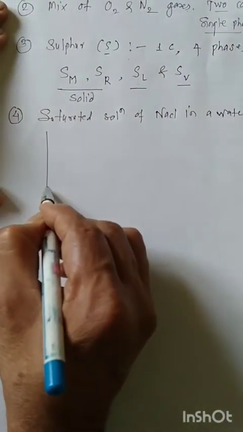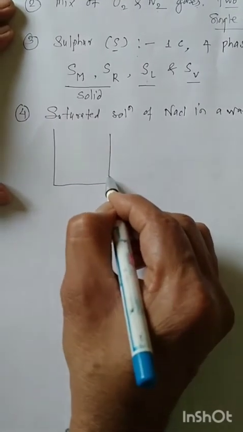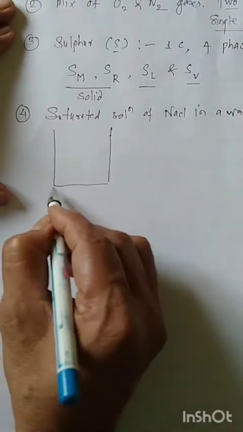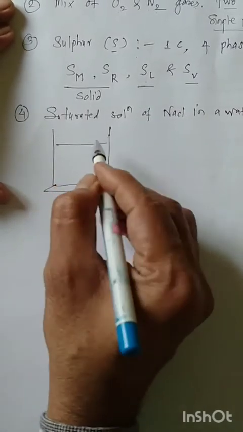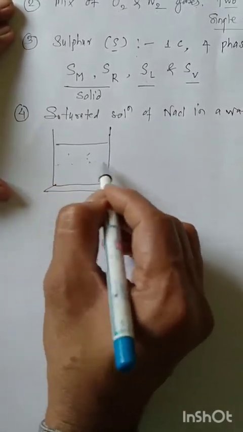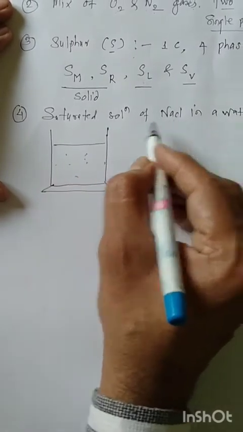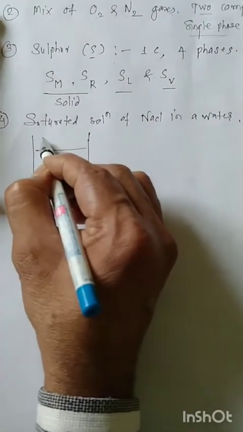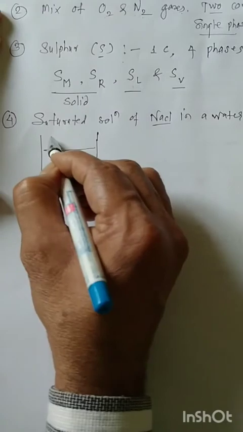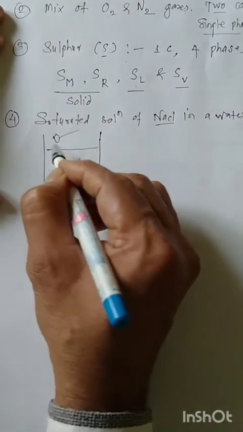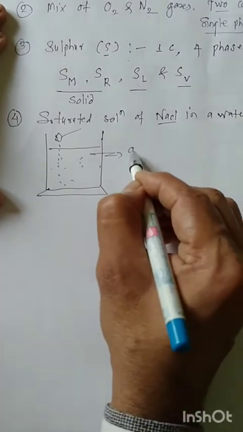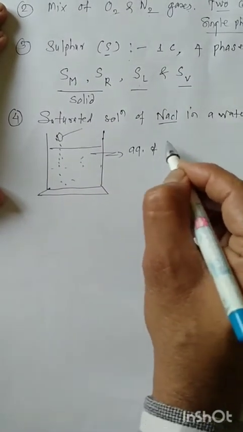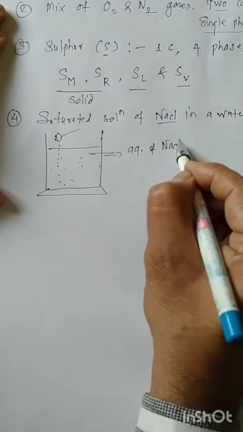Suppose we take a beaker containing water, and you add solute sodium chloride from a spatula. Thus we get an aqueous solution of sodium chloride.